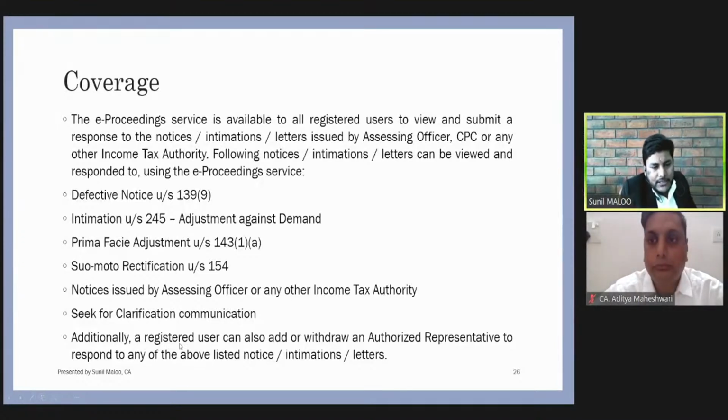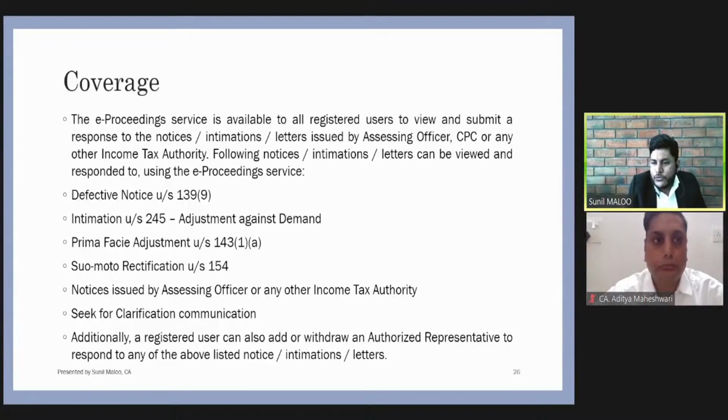And additionally, a registered user can also add an authorized representative to respond to any of the listed notices or letters. This is a very unique feature whereby earlier what used to happen is, suppose a person is getting a scrutiny notice, then he used to execute a power of attorney in favor of some tax practitioner, some chartered accountant, some advocate, or any authorized person.